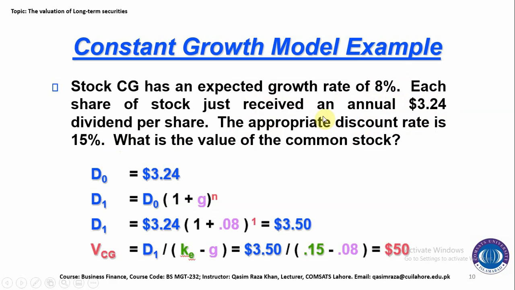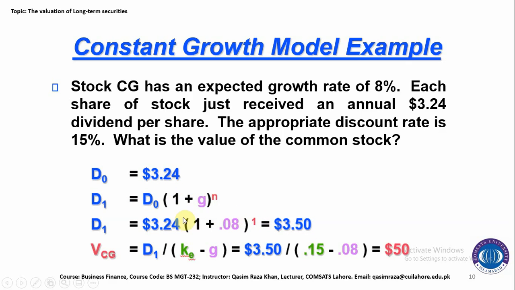After getting the information from this statement, D naught is 3.24 and this dividend will grow at the rate G. Because we are using the constant growth model, D1 is equal to D naught into 1 plus G to the power N. So 3.24 into 1 plus 0.08 to the power 1. After the end of 1 year, this dividend will grow from 3.24 to 3.50.